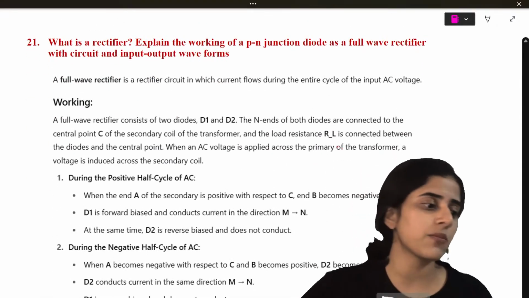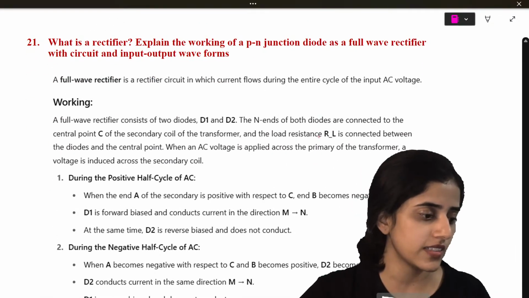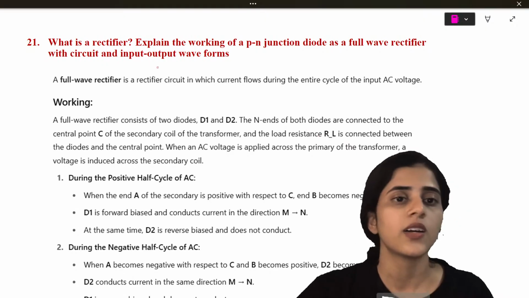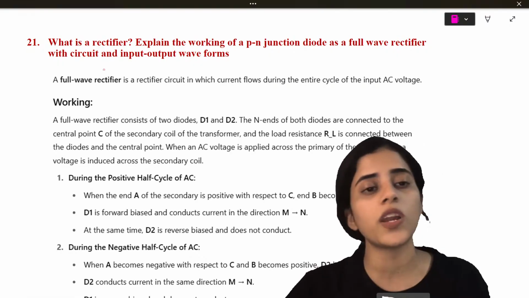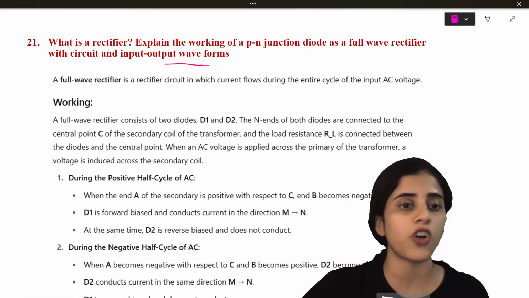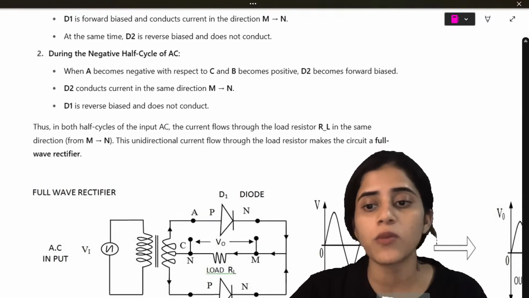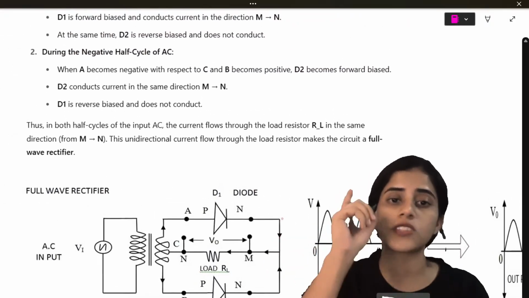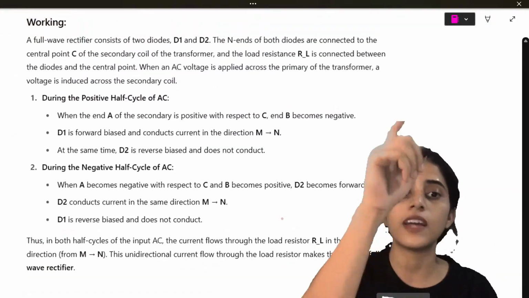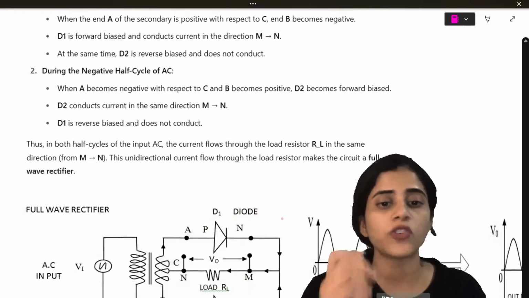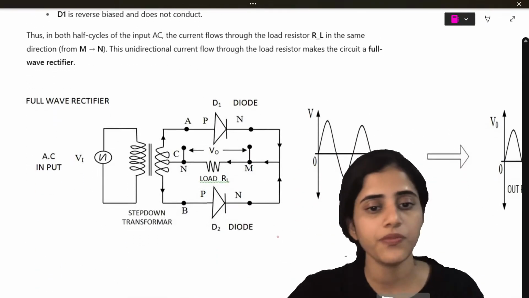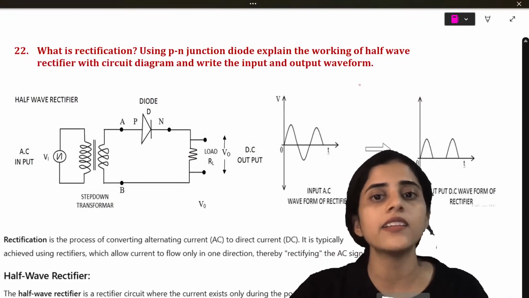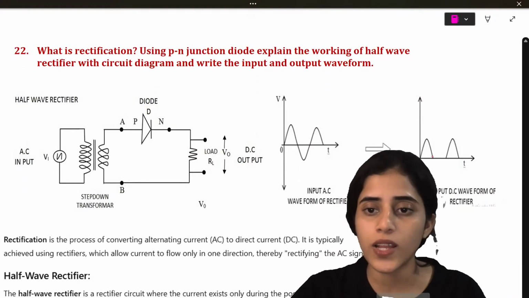Next question, a very important question, a very famous question is, what is rectifier? Explain the working of a PN junction diode as a full wave rectifier and input-output waveforms. So the waveforms are also important. I want all of you to study the graph, the diagram, and how it works. So you have to talk about how it's going to be forward biased and reverse biased. And then half wave rectifier as well, waveform